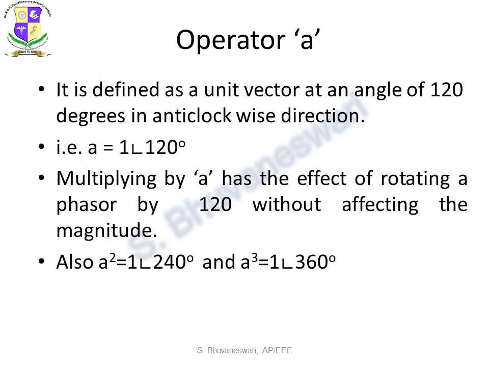Operator A can be defined as a unit vector at an angle of 120 degrees in the anticlockwise direction. Mathematically, A is equal to 1 angle 120 degrees. When we multiply A with any vector or phasor, it rotates the phasor by 120 degrees in the anticlockwise direction without affecting its magnitude. As we all know, when A equals 1 angle 120 degrees, A square will be 1 angle 240 degrees and A cube will be 1 angle 360 degrees, which is equal to 1.